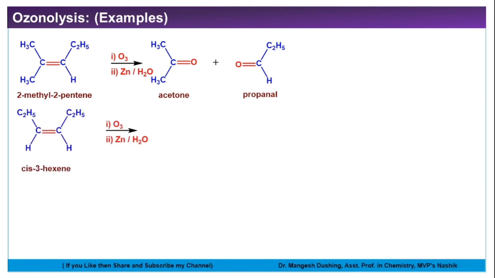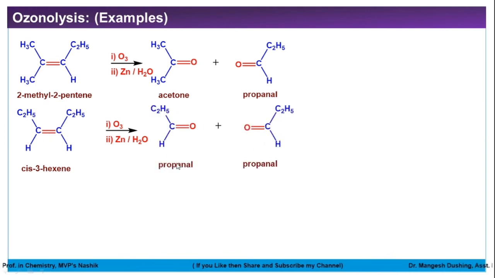For example, this is cis-2-hexene. Now in this case, we just have to chop this carbon-carbon double bond, and we have to write carbon oxygen double bond, carbon oxygen double bond. So we'll get this product, C2H5 COH. Here also C2H5 COH. So we'll get two molecules of propanal.